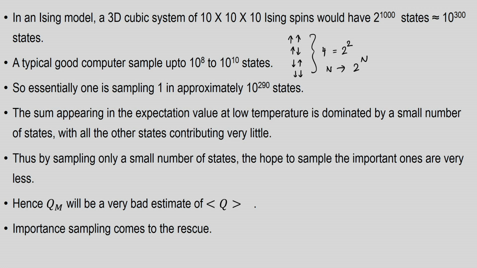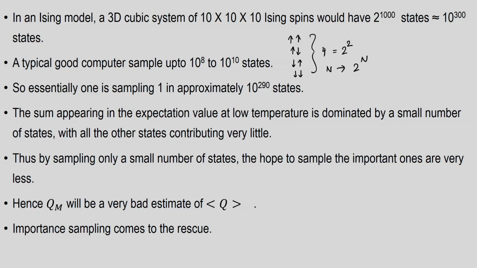So, we are now going to use importance sampling and actually sample states which a physical computer can sample, and we will have to demarcate those states, and have a rationale behind that.